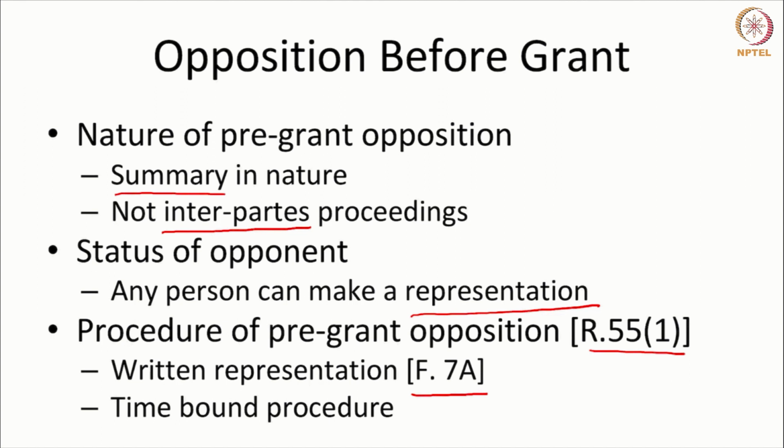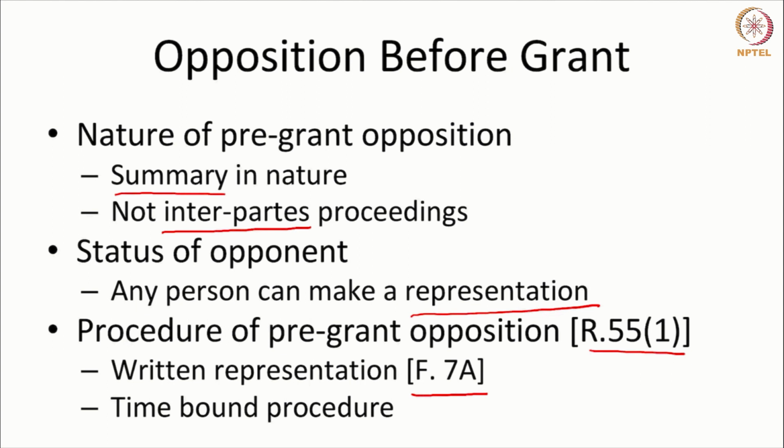The controller can call the applicant. The controller can also call the opponent if the opponent insists on a hearing. The law states that a hearing is not automatic. A person has to request a hearing. So if the opponent has requested a hearing, then the controller will hear the person and then follow it up with a written order. So there is a written procedure.